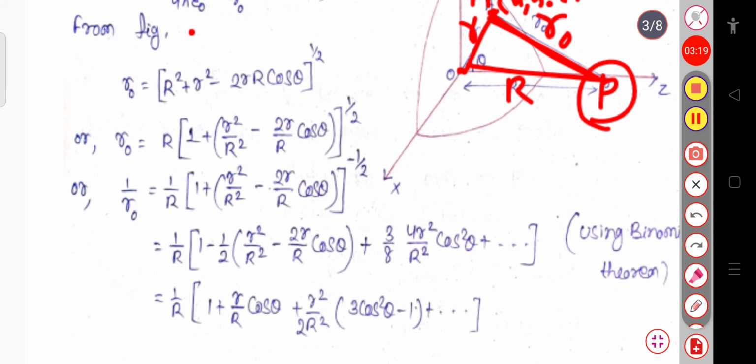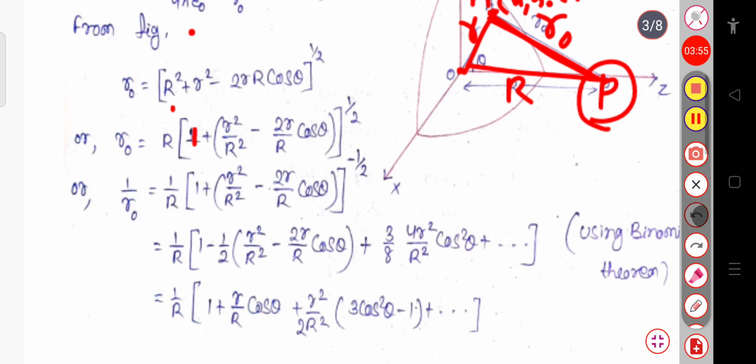Now, if I take R square common, then R square into the power 1 by 2 becomes R, so this R is taken outside. The first term inside will be 1, and since I have divided by capital R square, the second term will be small r square divided by capital R square, and the third term will be 2r by R cos theta, whole power 1 by 2.